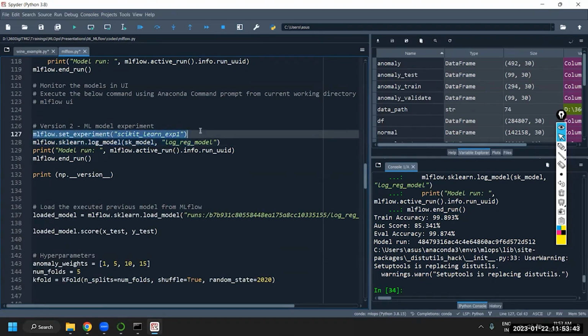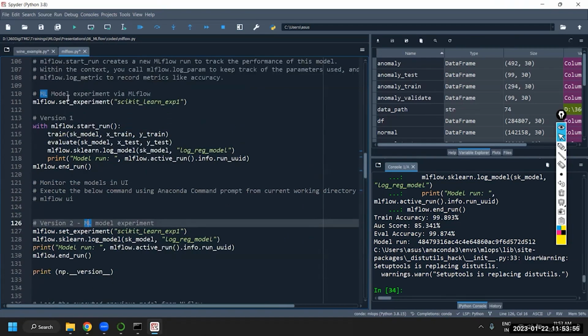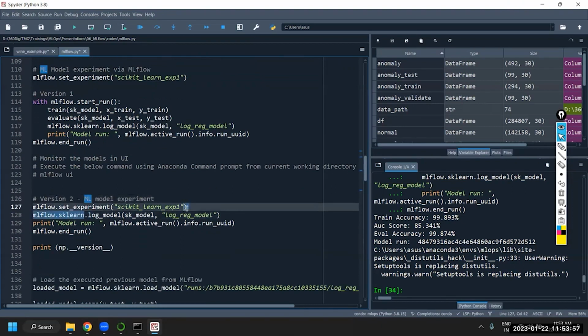This time you can again use an experiment. You don't need to do this. But if you have to map your model, then you are going to map the model like this. Now, what we are doing here is we are not trying to rerun the model. We are trying to load the model. Okay, this is version 1 model only. Sorry, version 1 model loading.